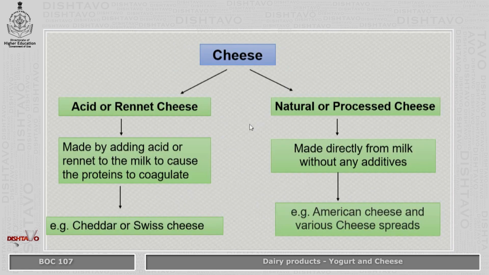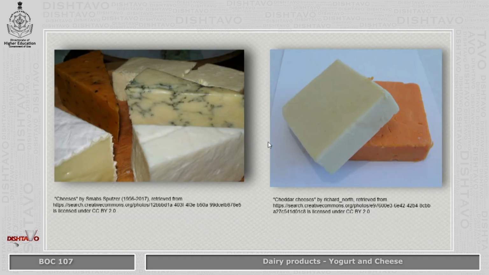Now, cheese can be of two types, that is acid or rennet cheese, or natural or processed cheese. When we talk of acid or rennet cheese, it is made by adding acid or rennet. Rennet is the enzyme that is found in the stomach of mammals, that is calf. So it is made from rennet so that the proteins are coagulated. An example of this is cheddar or Swiss cheese, whereas natural or processed cheese is made directly from milk without any additives. Examples we have are American cheese or the cheese spread that we find. Now these are some images.